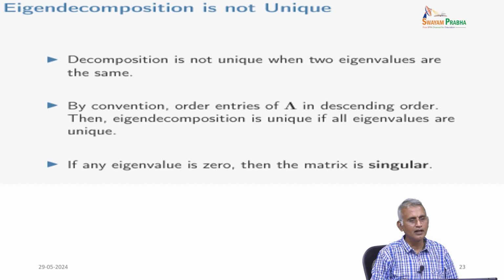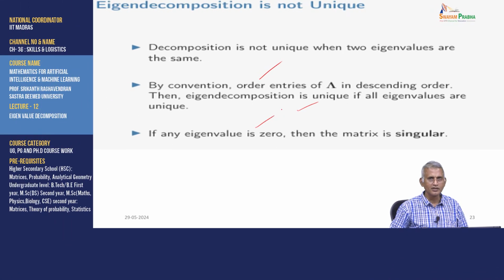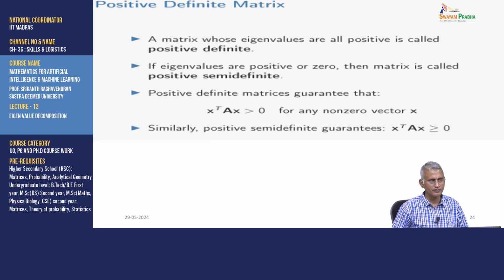Now, eigen decomposition is not unique when 2 eigenvalues are the same. By convention, order the entries of lambda in descending order, and then the eigen decomposition is unique if all the eigenvalues are unique. If any eigenvalue is 0, then the matrix is said to be singular. Singular means determinant equal to 0.